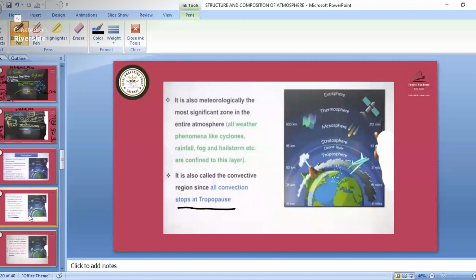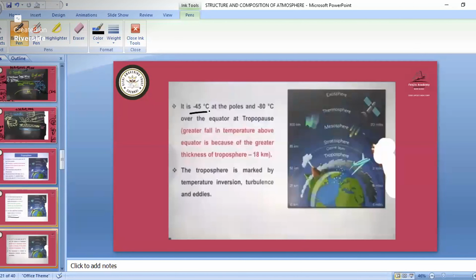This is the convective region. Then the temperature is minus 45 degrees Celsius at the poles and minus 80 degrees Celsius over the equator at the tropopause area. Remember that we saw this in the previous slide, that at the tropopause we have that temperature at the equator and poles.